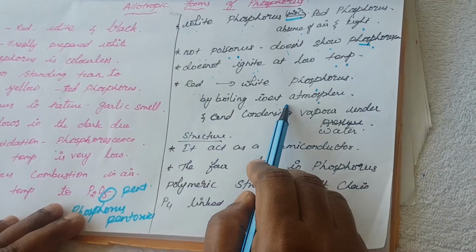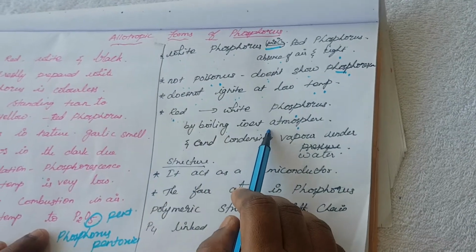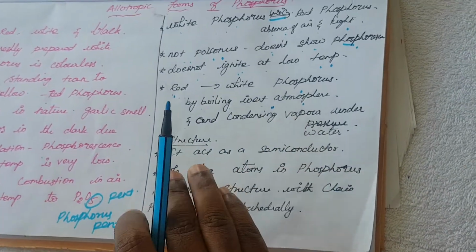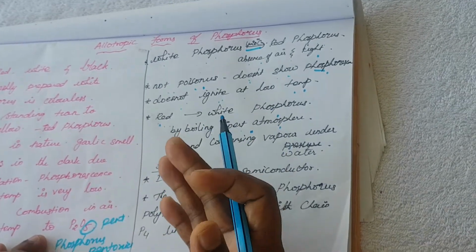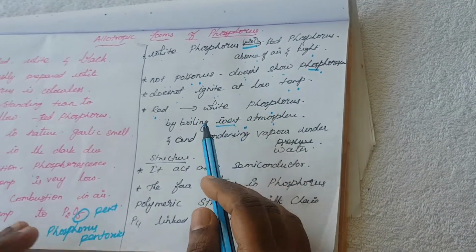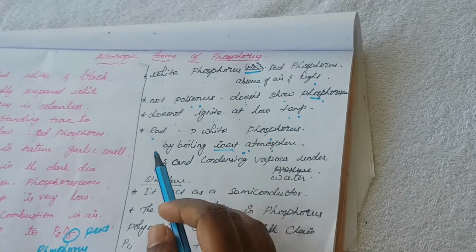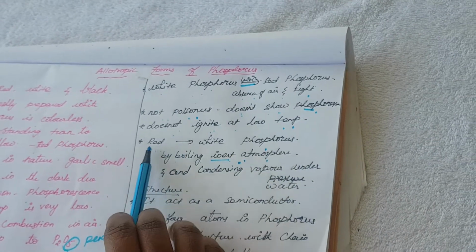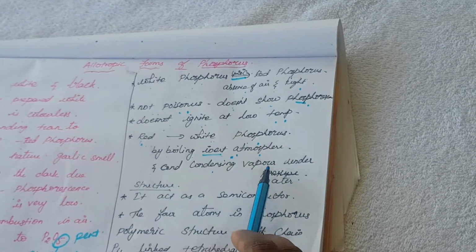What is the meaning of that? When heating red phosphorus in an inert atmosphere, without any oxygen or air, only inert gases like helium and neon. What is meant by inert gas? It does not react with any other element. The red phosphorus is converted into white phosphorus by condensing the vapor.